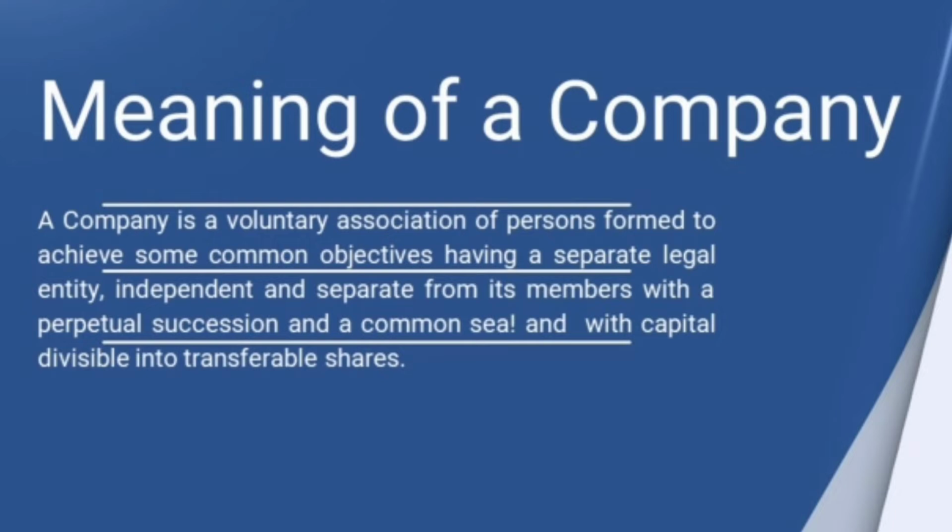So, a company is a voluntary association of persons formed to achieve some common objectives, having a separate legal entity, independent and separate from its members, with a perpetual succession and a common seal, and the capital divisible into transferable shares. So, it's a voluntary association of persons. They are coming together to achieve some common objective.